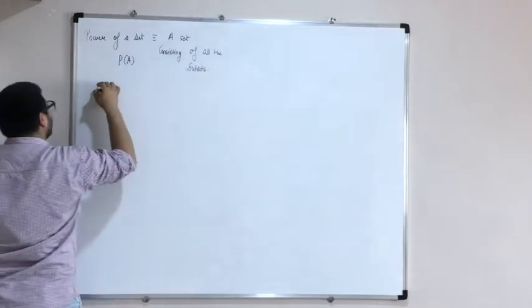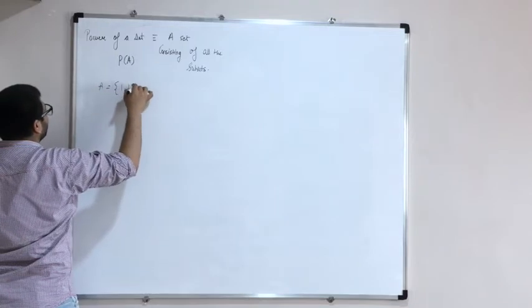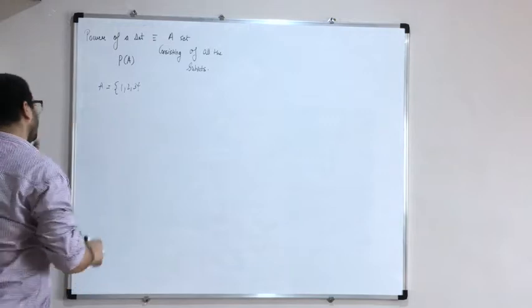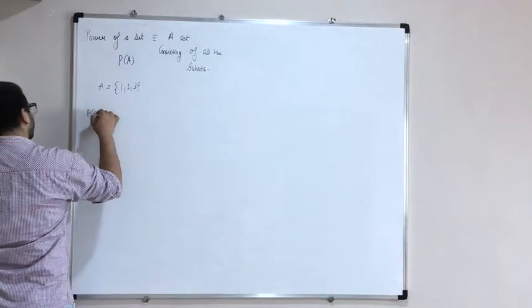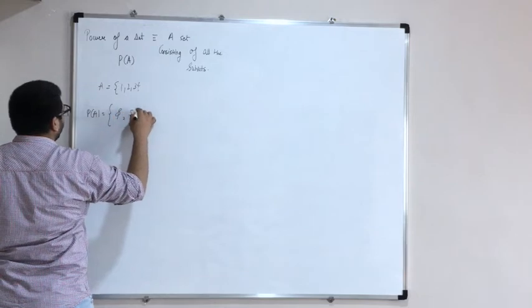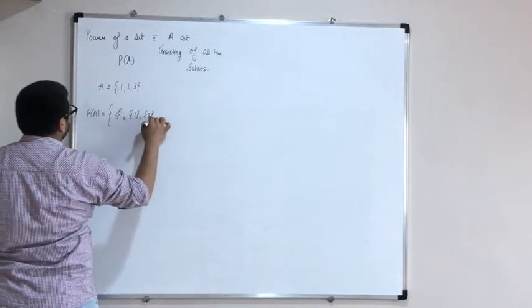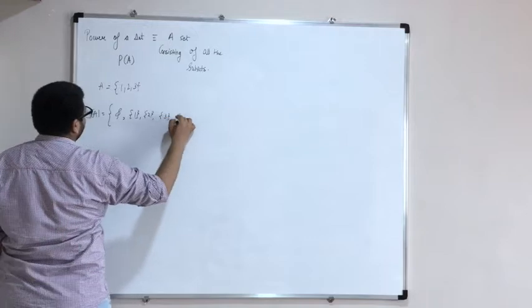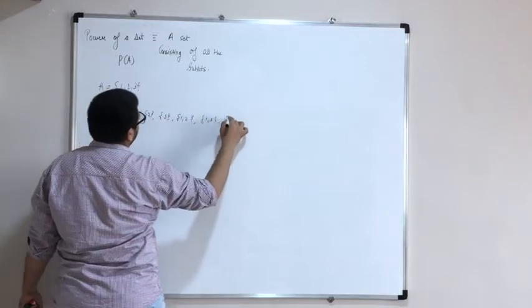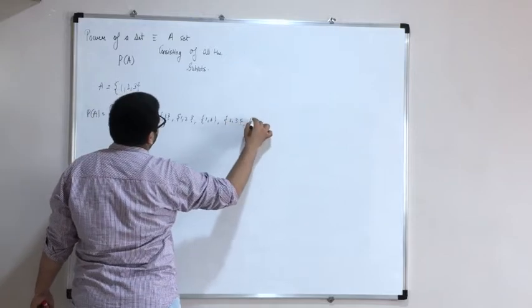So for example, if I have a set A as {1, 2, 3}, we have listed down all the subsets. So I will directly write down the power set of A. Power set of A is nothing but φ as an element, {1}, {2}, {3}, {1, 2}, {1, 3}, {2, 3}, {1, 2, 3}.